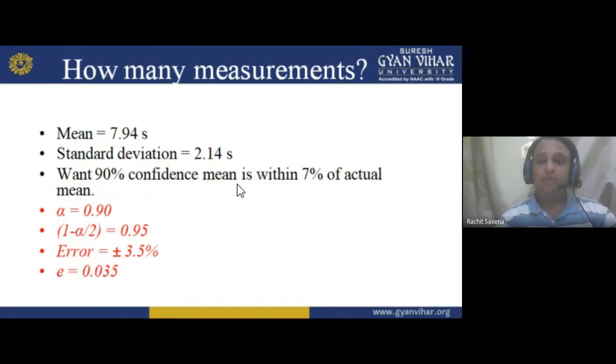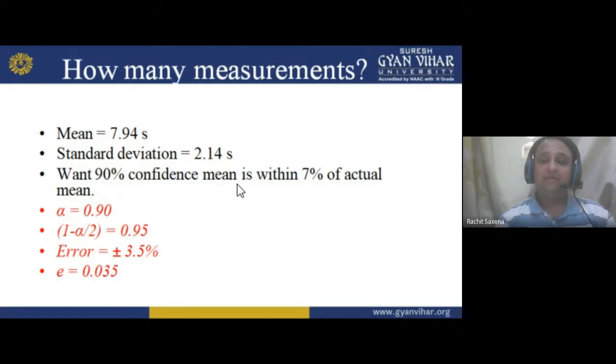For the confidence level, we calculate 1 minus alpha by 2, that is what we are getting, 0.95. I get this because 0.90 is divided by 2, so we get 0.05, and 1 minus 0.05 gives 0.95.